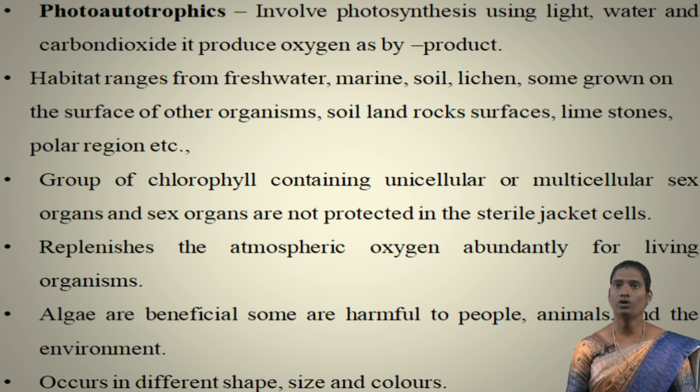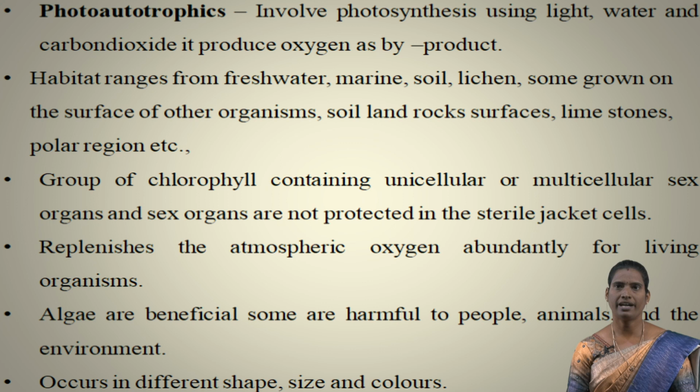Algae is called a photoautotrophic organism. Why is it called a photoautotrophic organism? Photo means light. In the presence of light, the plants produce their own food material in the presence of chlorophyll pigments. So it is called photoautotrophic organisms. Actually, it is involved in photosynthesis using light, water and carbon dioxide, and it produces oxygen as a byproduct and also produces different types of reserve food material.